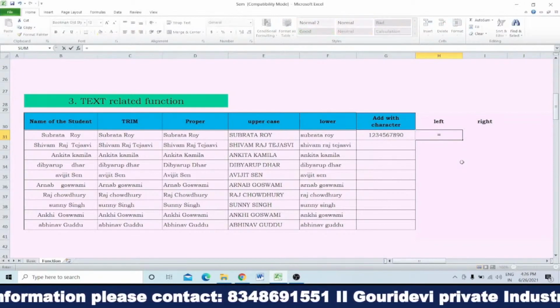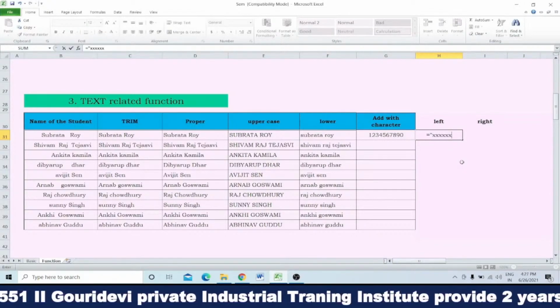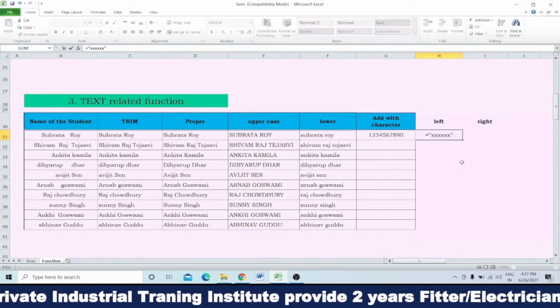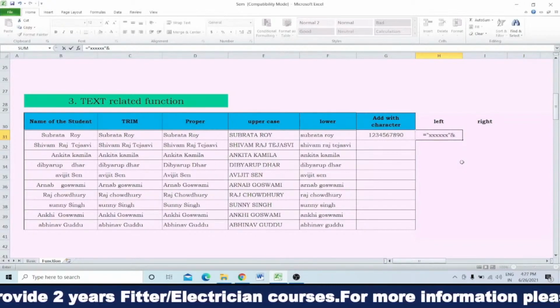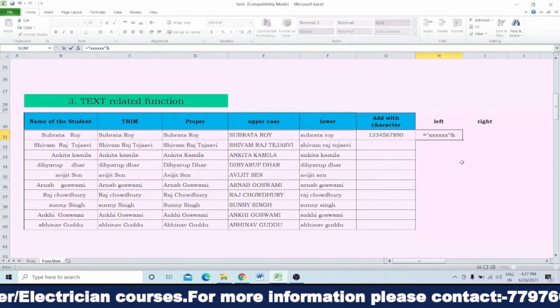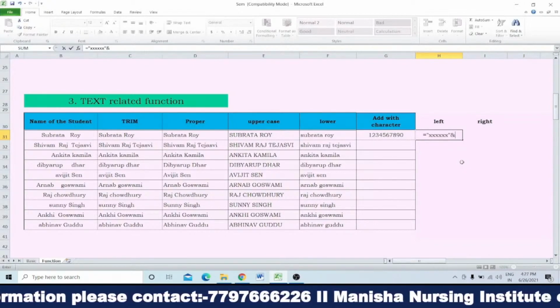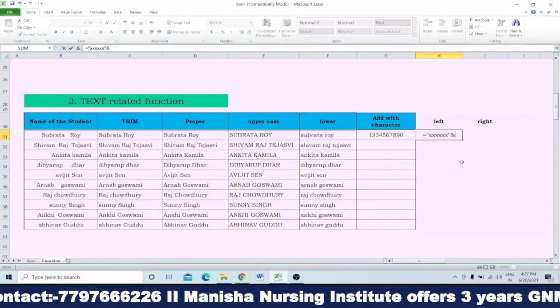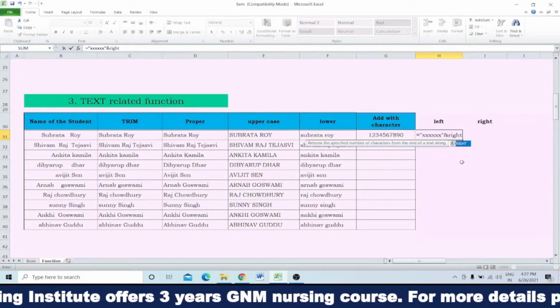You will write = then within quotes write crosses, then & means first it will represent all these crosses, and & means it will add. Which one will it add? The right-hand side, meaning R-I-G-H-T, right.